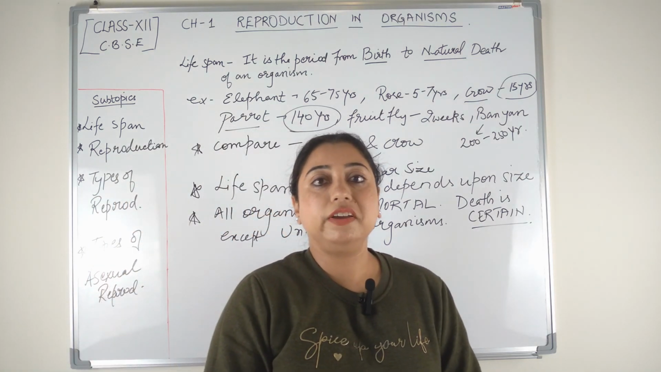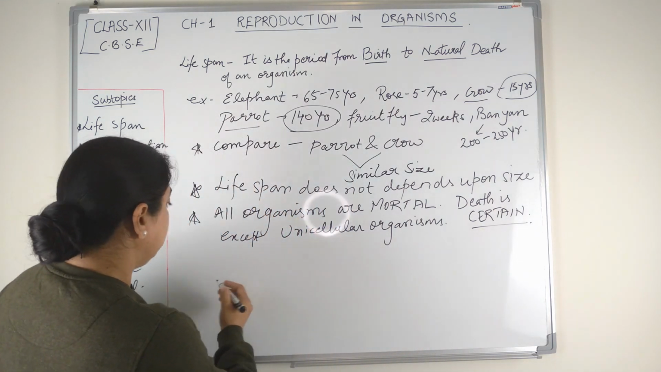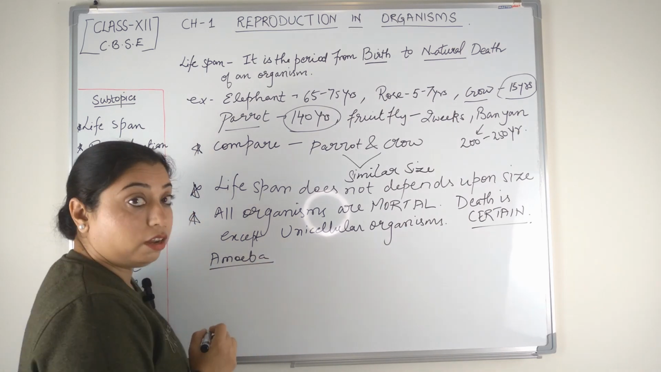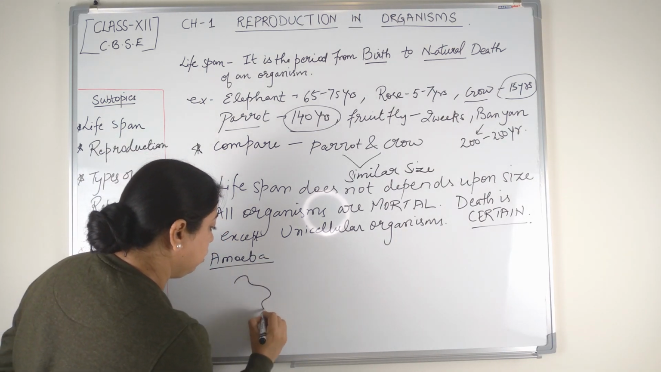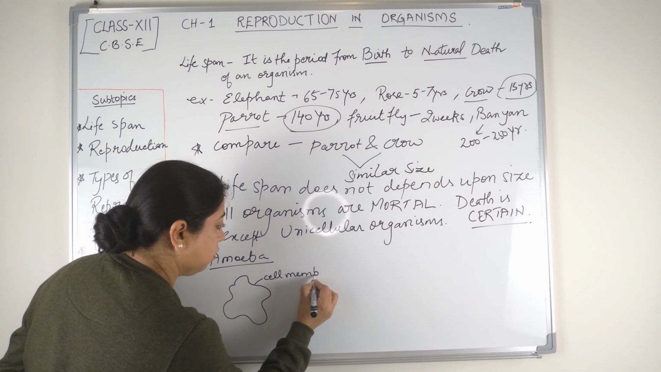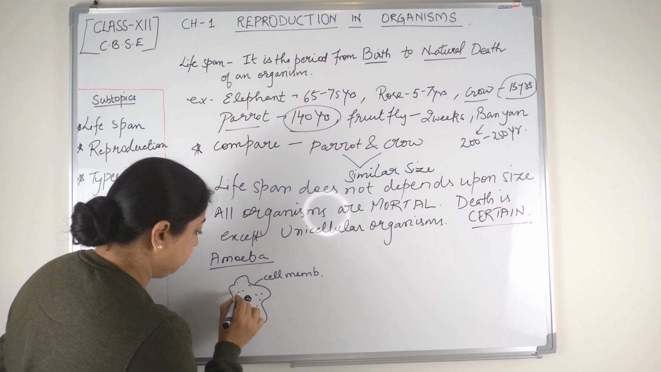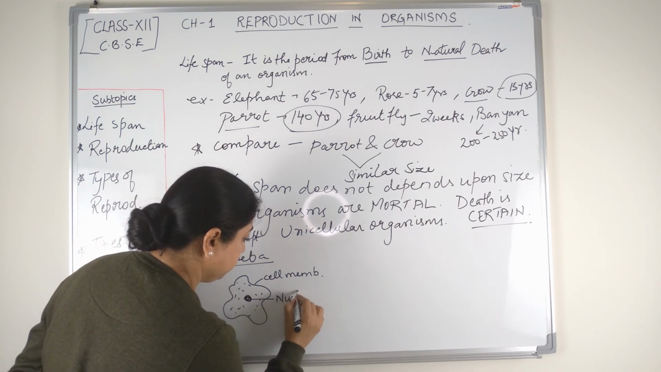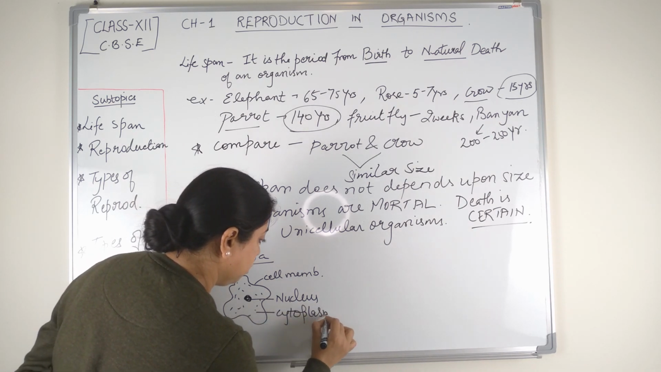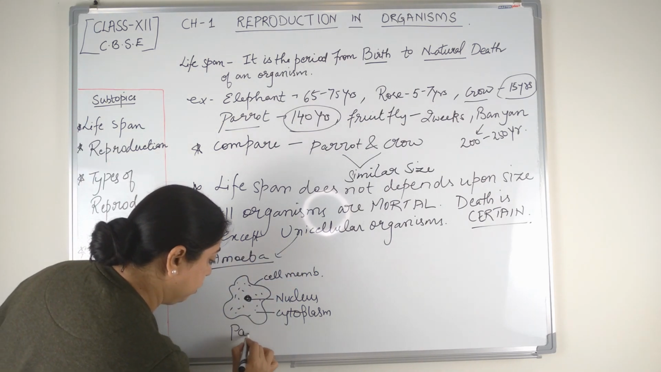Now, why is it so? Why are we considering unicellular organisms as immortal? Let's take an example. For example, amoeba, which is a unicellular organism. It has an irregular flexible body covered by cell membrane. It has a centrally placed nucleus and a lot of cytoplasm. This is nucleus and this is cytoplasm. Now, this is a unicellular organism, right? Suppose this is a parent amoeba.